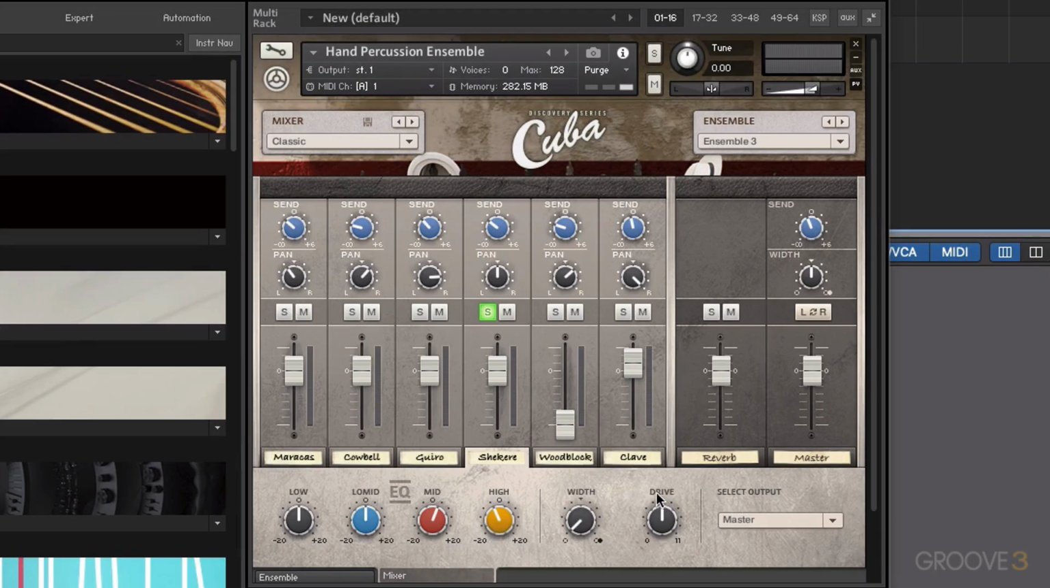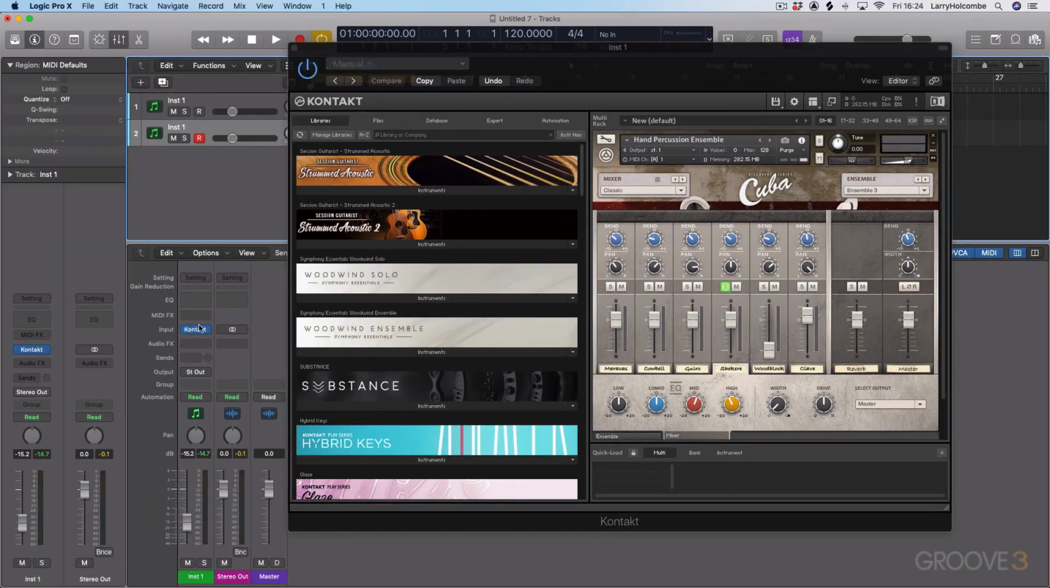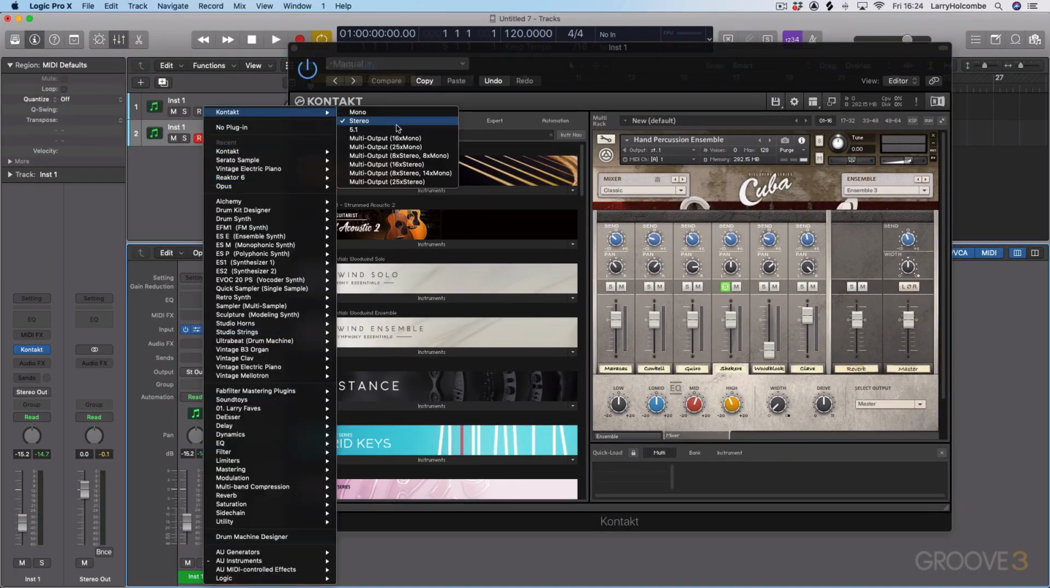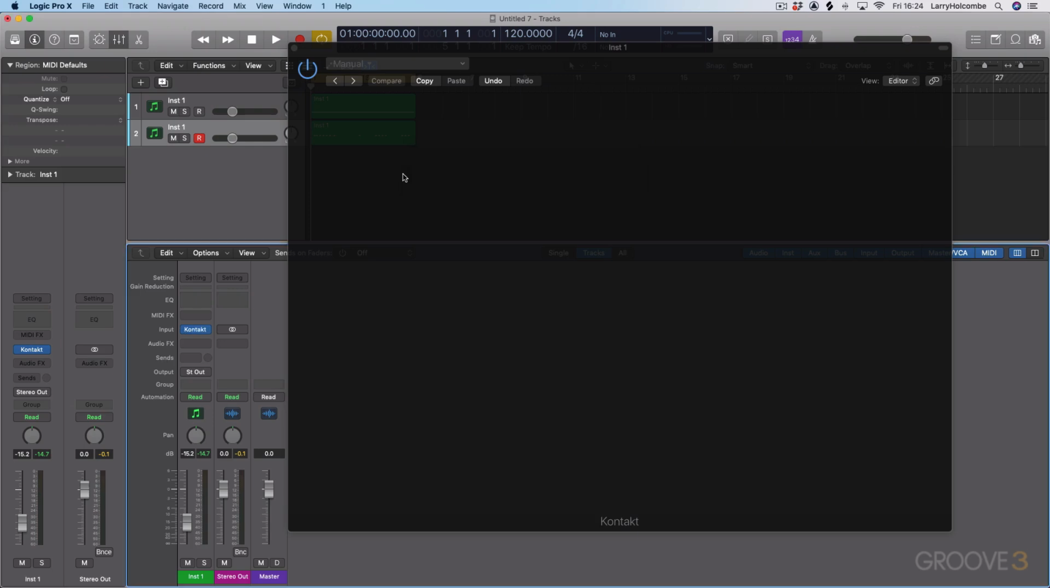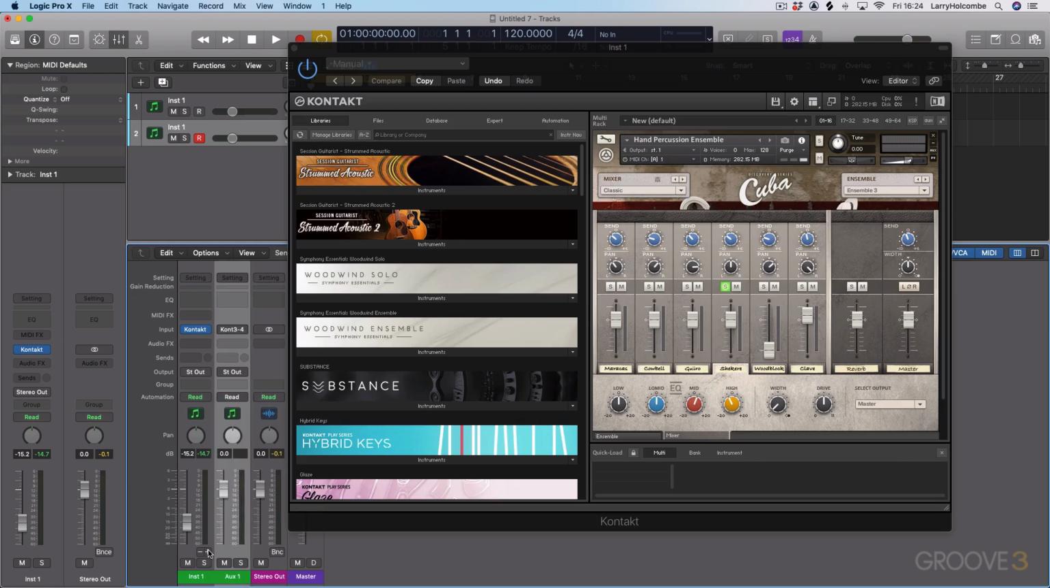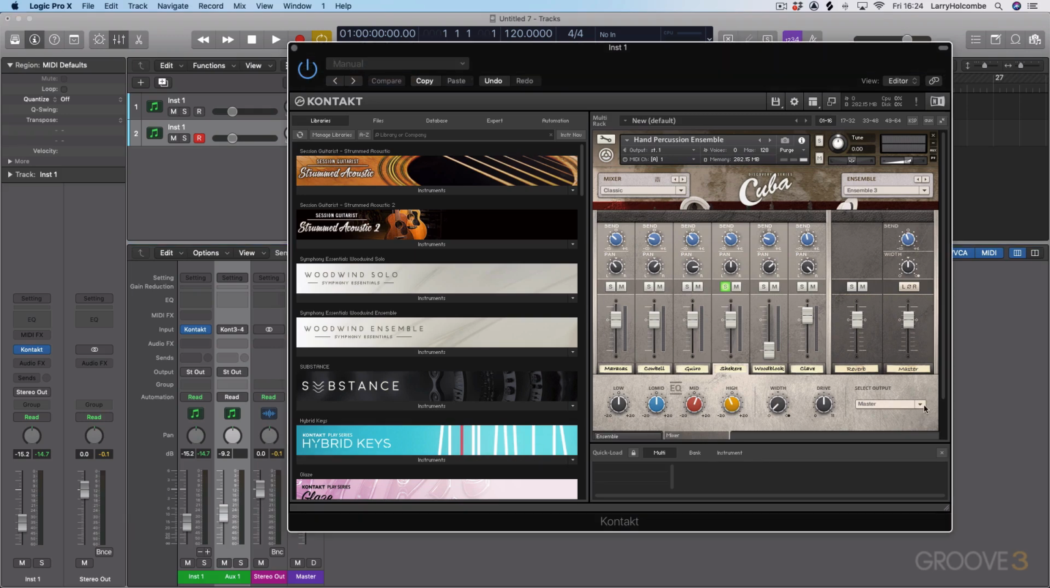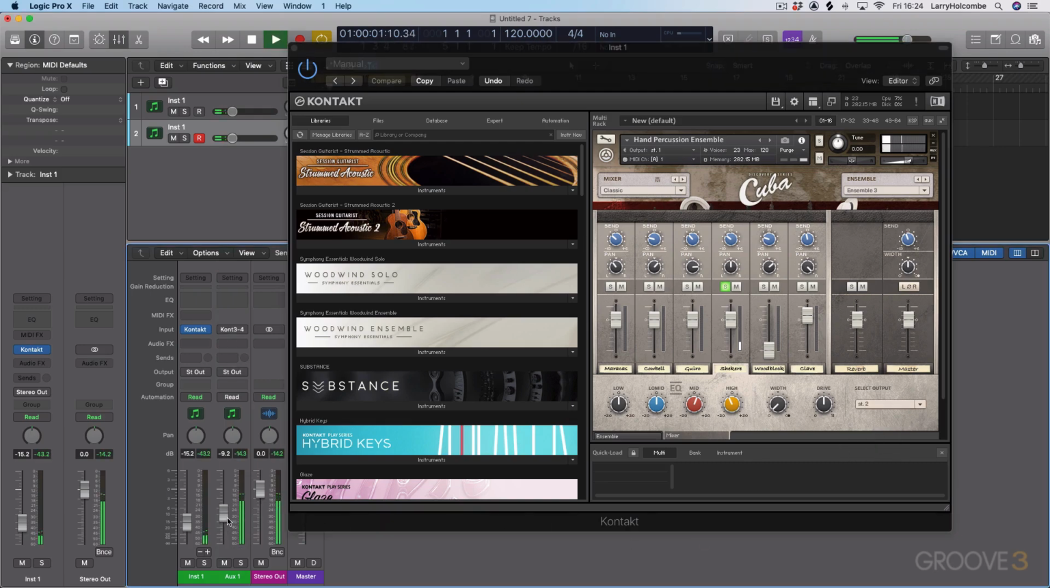Now, as well as these width and drive controls, we also have the ability to select an output. At the moment, Kontakt is working in stereo mode, but let's choose multi-output, 8 stereo, 8 mono. We'll wait for that to load up. Okay, and then let's click on the plus button here to make an additional track, and I'll just turn that down. Now, for this sound here, let's choose stereo 2. And you'll see there that the sound is now being routed through this second output here.